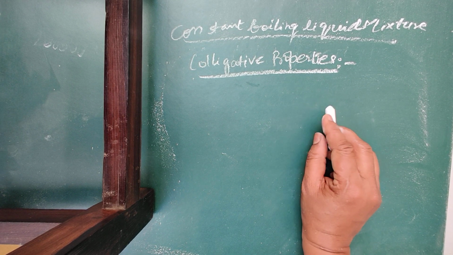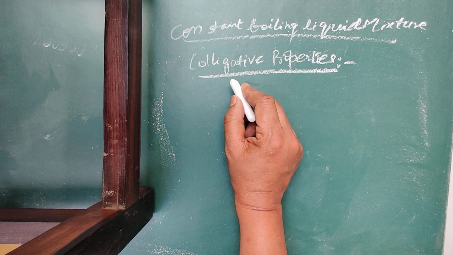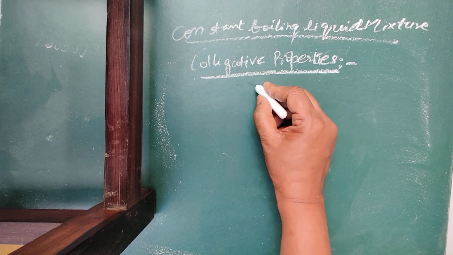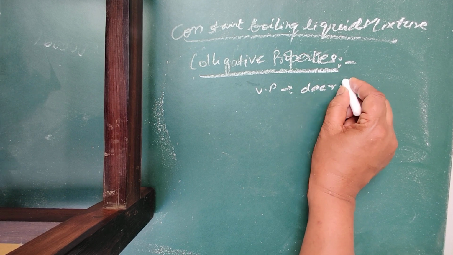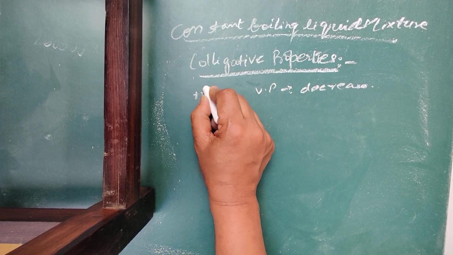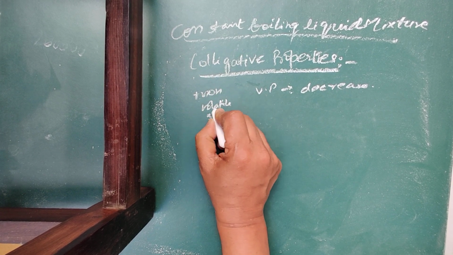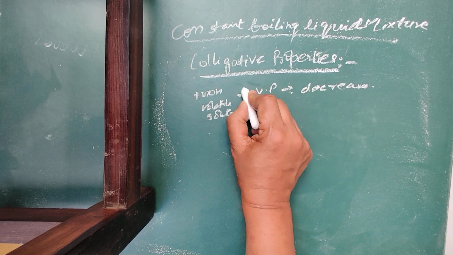So what are colligative properties? Colligate means to bring together. When a non-volatile solute is added, what will happen? You know that vapor pressure of the solution decreases. We have studied before. So addition of non-volatile solute, what happens?